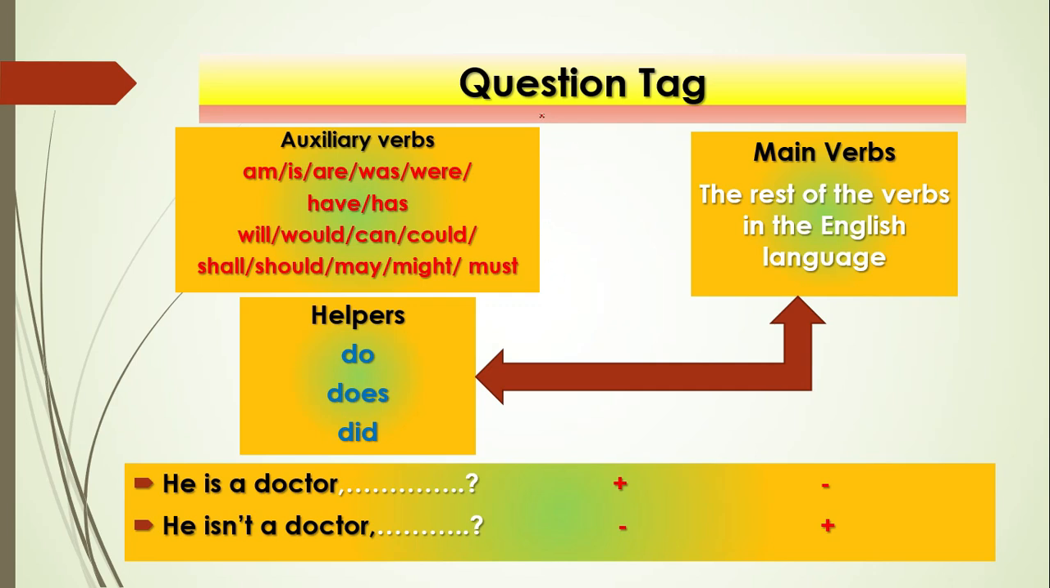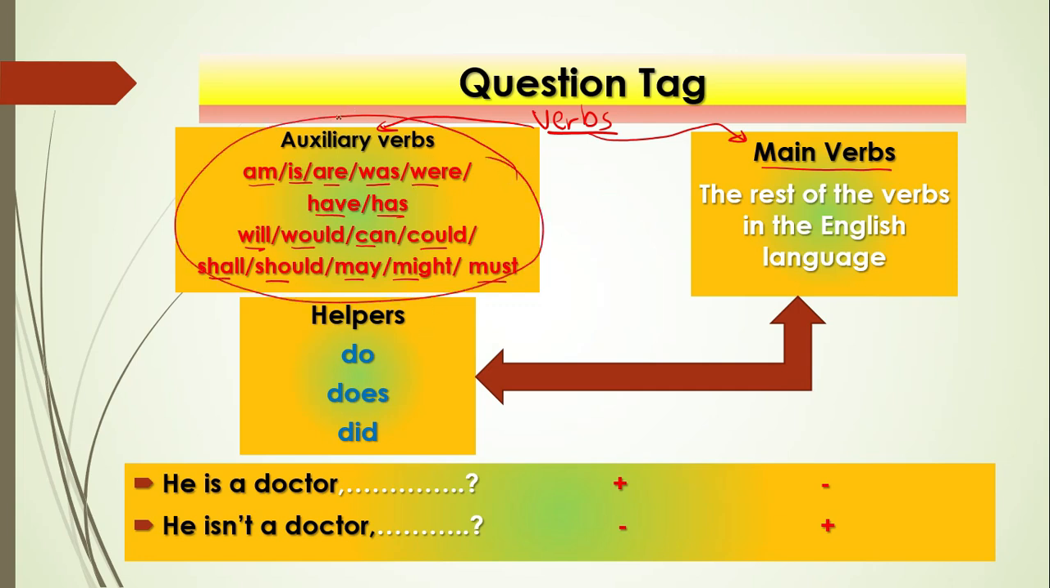As you can see here, we have in English two kinds of verbs. The first kind is auxiliary verbs like am, is, are, was, were, have, has, will, would, can, could, shall, should, may, might, and must. The other group we call main verbs, which are the rest of the verbs in the English language other than the auxiliary verbs. So we have group A and group B. Be careful if you want to make a question tag.